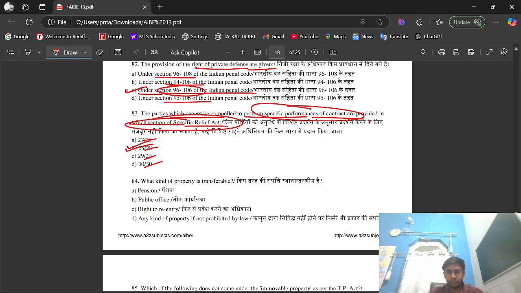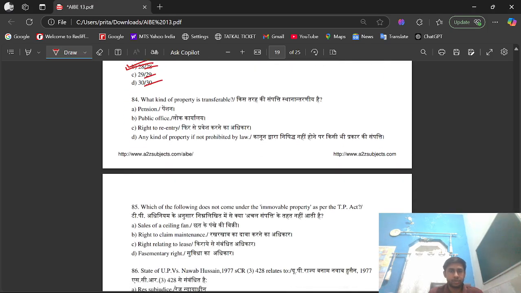Question number 84. Which kind of property is transferable? Option A pension, option B public office, option C right to re-entry, option D any kind of property if not prohibited by law. The right option is option D. Any kind of property is transferable if it is not prohibited by law.